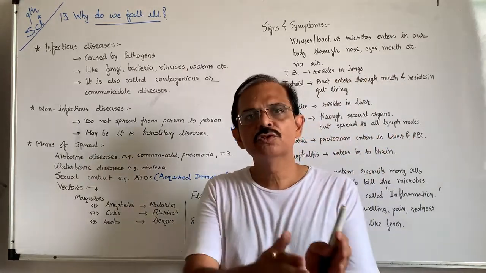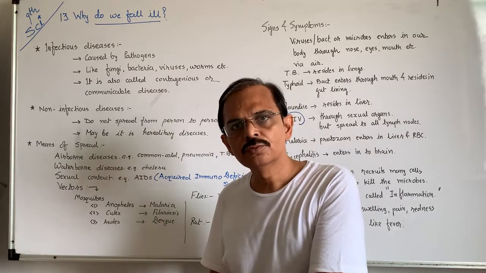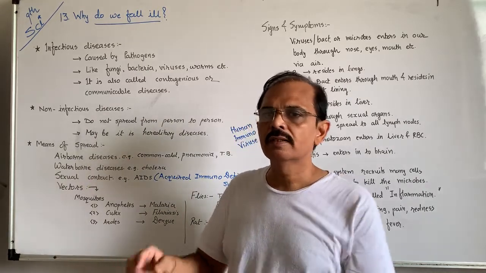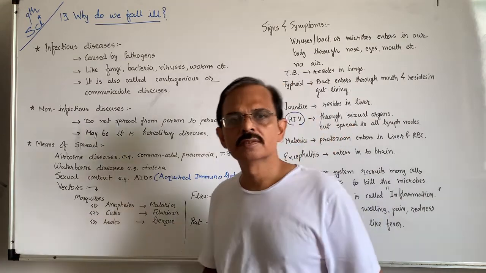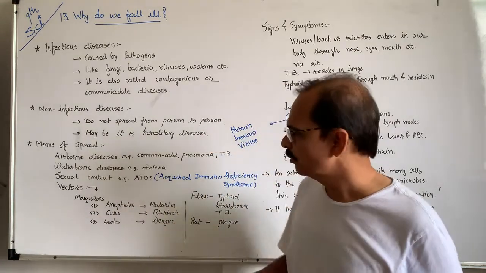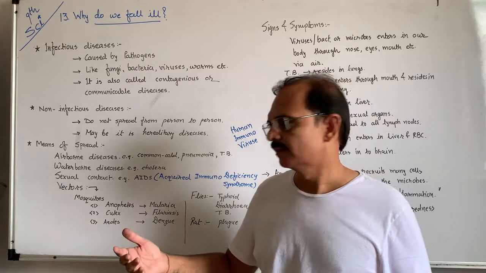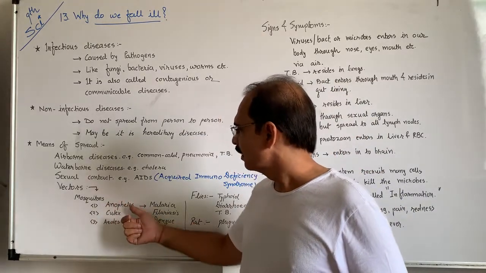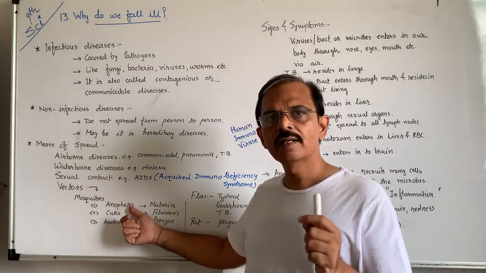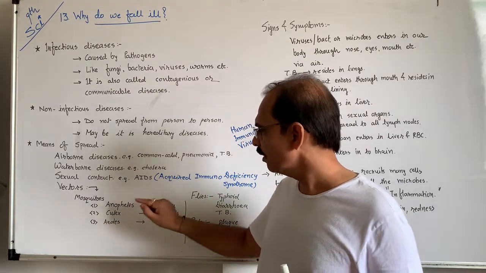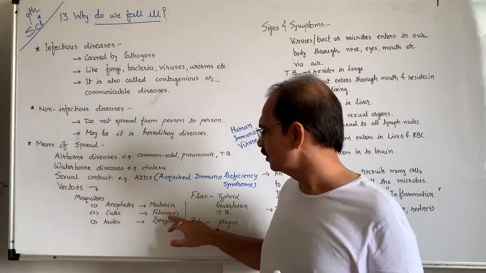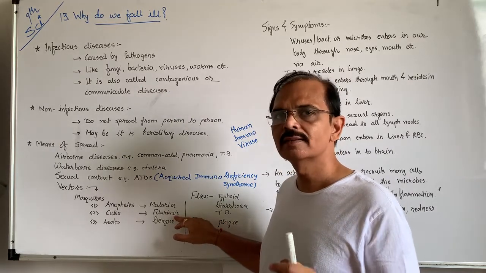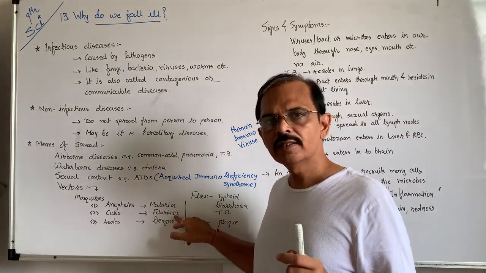Now if the same mosquito bites a healthy person, it releases this virus and bacteria into the healthy person's bloodstream, and so they suffer from disease. So the female Anopheles mosquito causes malaria. The Culex mosquito causes filariasis. Filariasis is also known as elephantiasis.